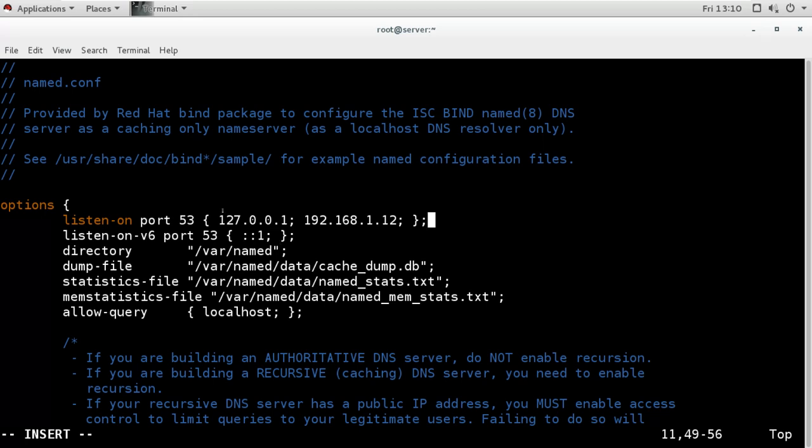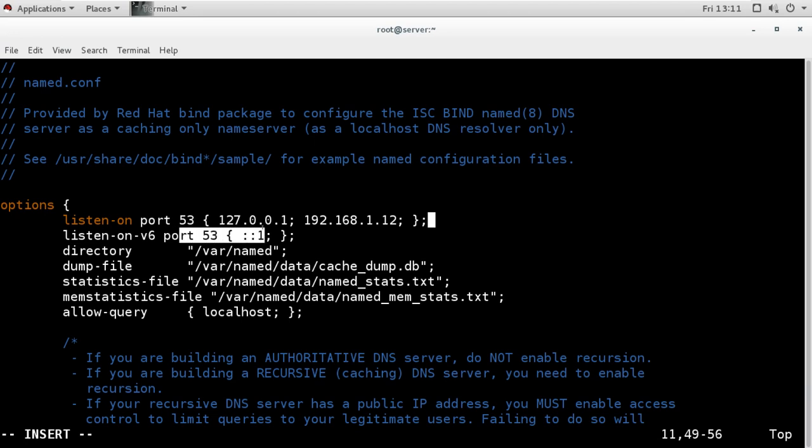Now I can remove this 127 from here, but it is not recommended. You should always have 127 available. That means it is listening on this IP, but it will also listen on the loopback interface, so that our server always knows that it itself is a DNS server. So in case this IP is changed, or if the interface which has this IP is not working, still our DNS server will work, because it knows that I am the one who is the DNS server by this 127 IP. Then we have IPv6 also.